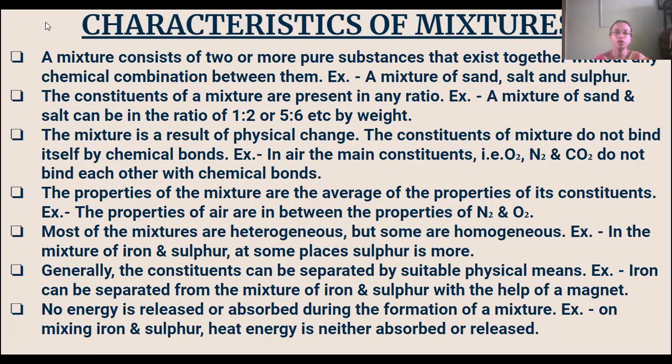Okay. So, today I'm starting with the characteristics of the mixture. A mixture consists of two or more pure substances that can exist together without any chemical combination between them. For example, a mixture of sand, salt, and sulfur. This is a mixture where two or more pure substances can exist without any chemical combination. That means in the mixture of sand, salt, and sulfur, they are not chemically combined. So when they are mixed together, they are called a mixture.